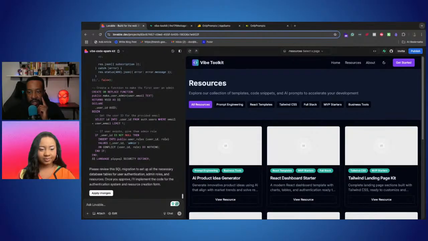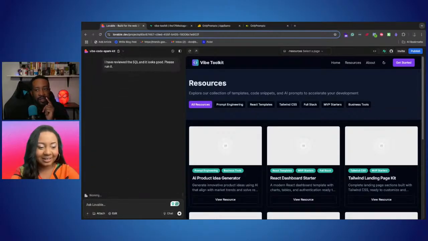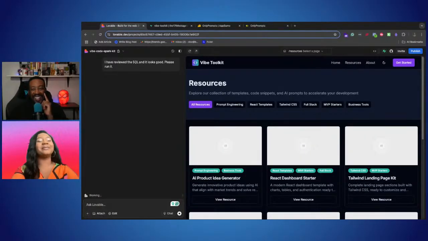Okay, so it's saying, please review the SQL migration to set up all the necessary database tables for user authentication, admin roles, and resources. Once you approve, I'll implement the code. Yeah, so let's do it. That's just vibe coding. However, if you're building a big project, you should definitely read your SQL and make sure you understand it. That is a good thing. But we're just vibing here, so it's okay. And as we're working on this, we're seeing a lot of new changes for Lovable, all these new added features.